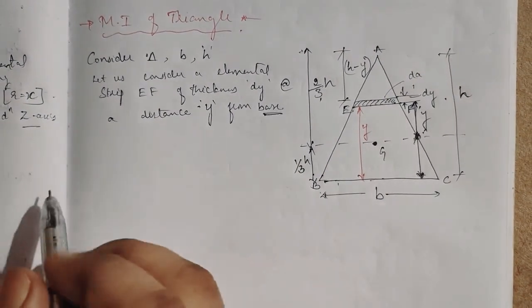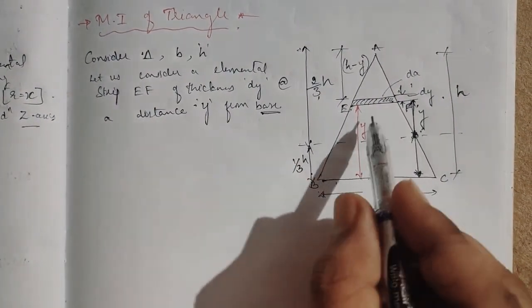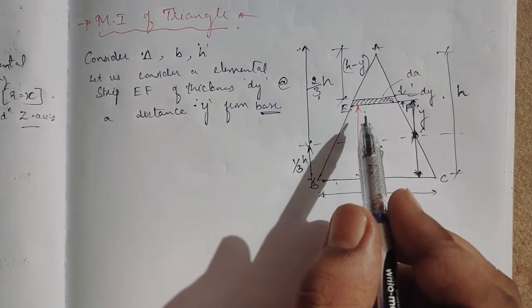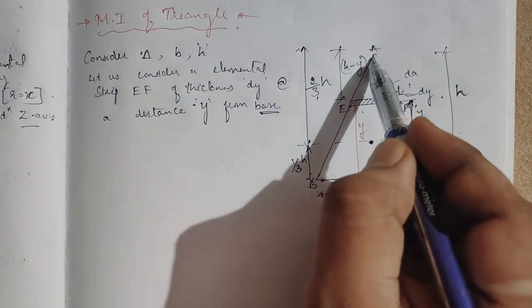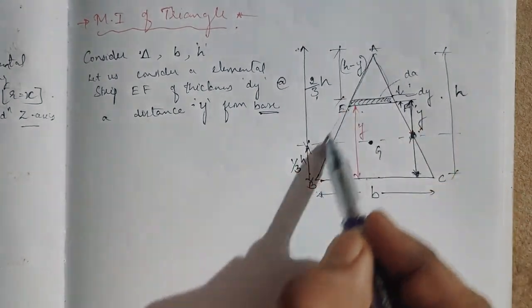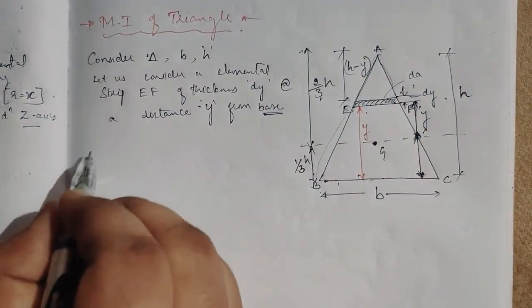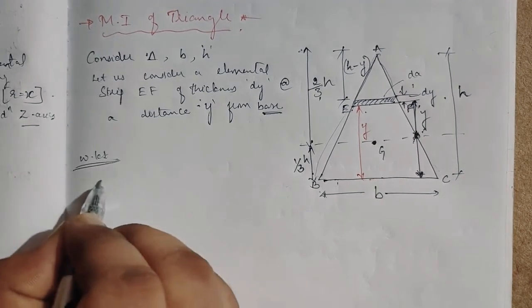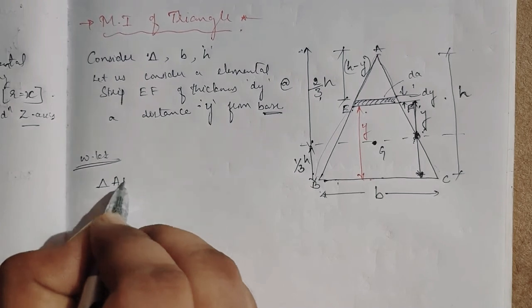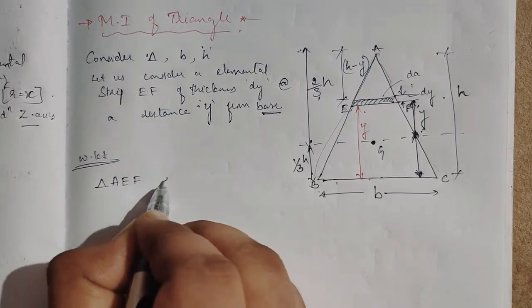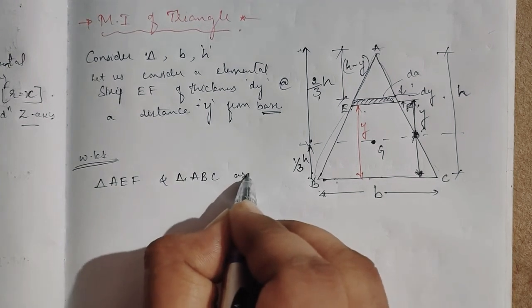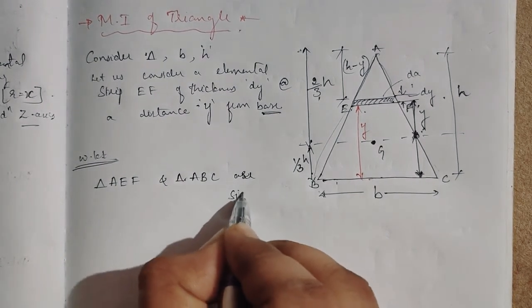Now what we have to do? We have to find the area of this elemental strip. Before that, we will take some advantage of the property. Whenever a triangle comes, we can take the advantage of the similar triangle property. That is, we know that triangle AEF and triangle ABC are similar.